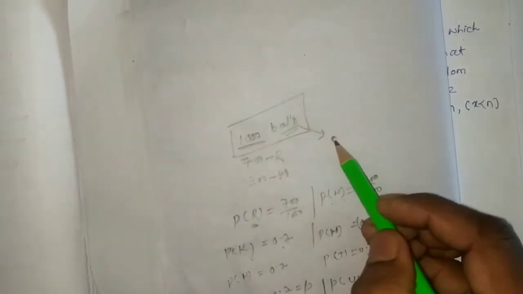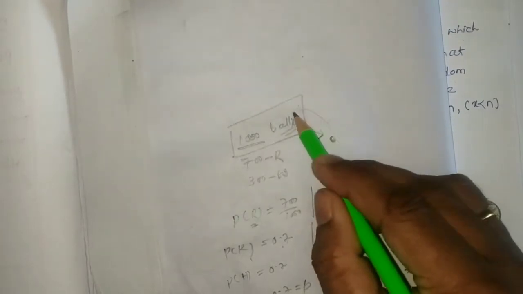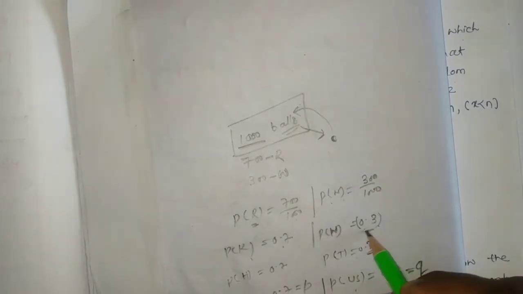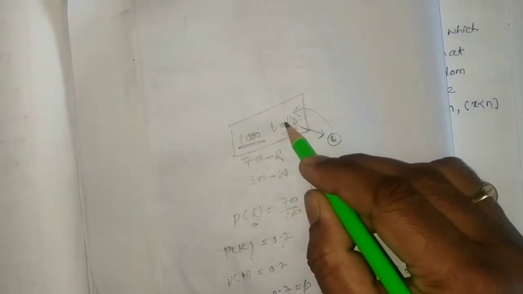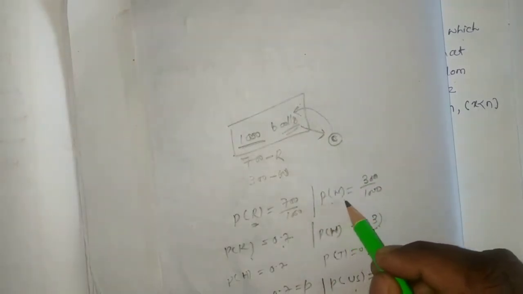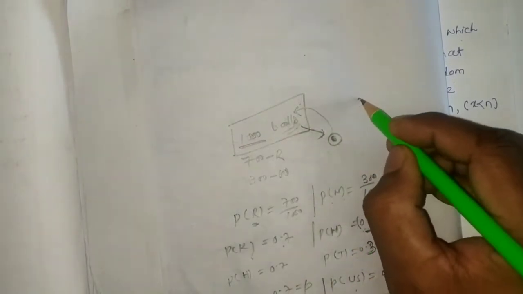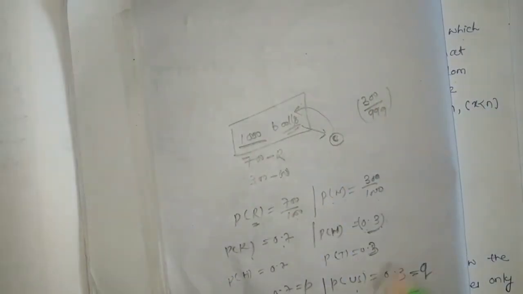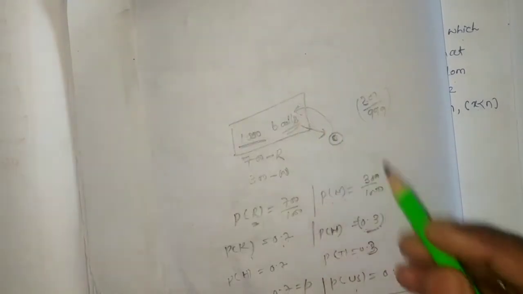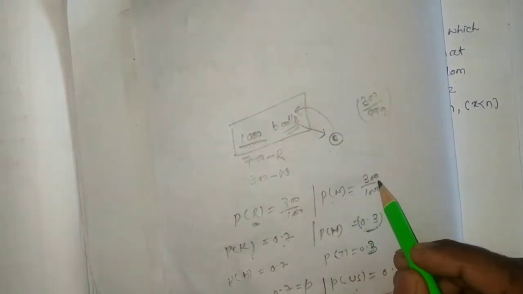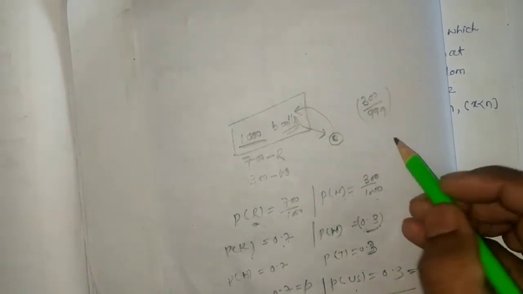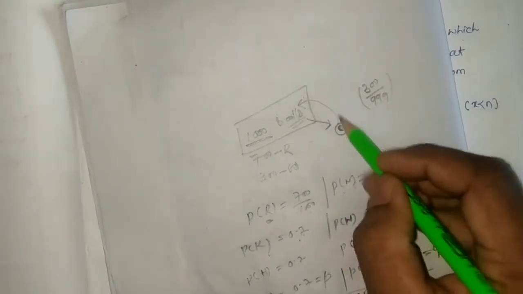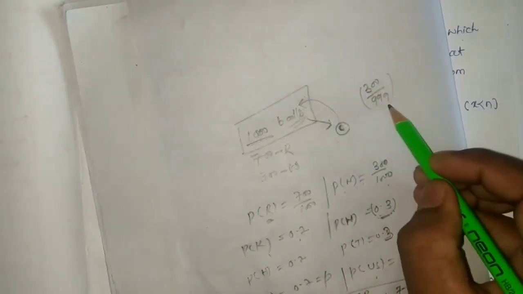And if I replace it inside this bag and draw again, what will be the probability of white? That will be 300 by 1,000, that is 0.3. If I do not replace this ball inside the bag, then the probability of white will be 300 by 999, right? So if I replace the ball, the probability of white will be 300 by 1,000. Suppose I do not replace it, then the probability of white will be 300 by 999.